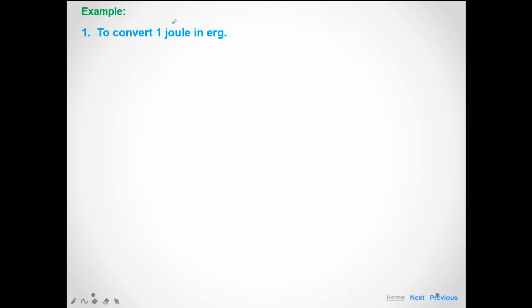As we know, joule is the MKS unit of energy, or we can say work, and erg is the CGS unit.